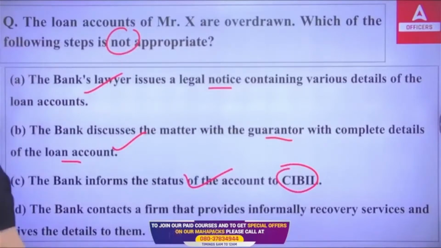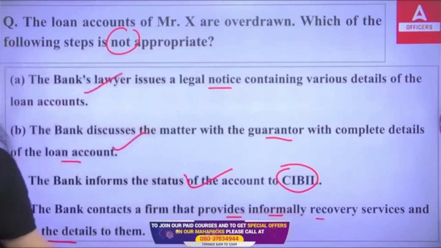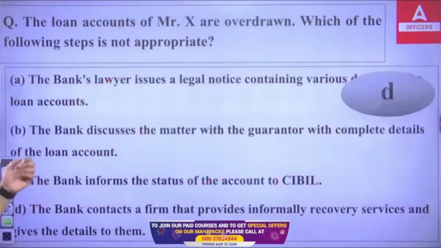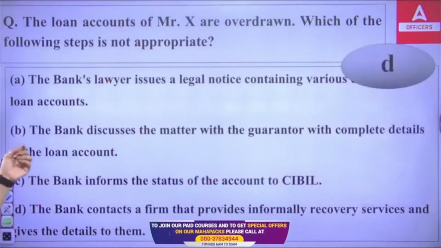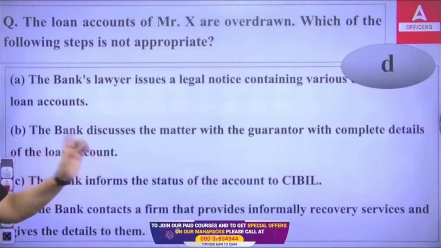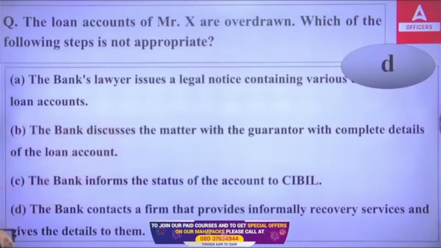So the bank contacts a firm that provides informal recovery service and gives the details to them. This cannot be done. This is not a professional way to overcome this issue of overdrawn amount in the loan account. Okay, so the right answer will be option D. It is not an appropriate step that can be taken by the bank. You can't do that informally. You have to follow the formal rules. You have to follow the rules, regulations, guidelines, and standard norms.